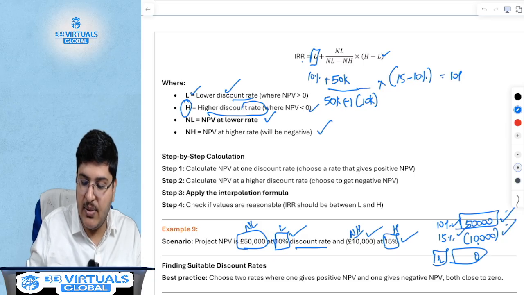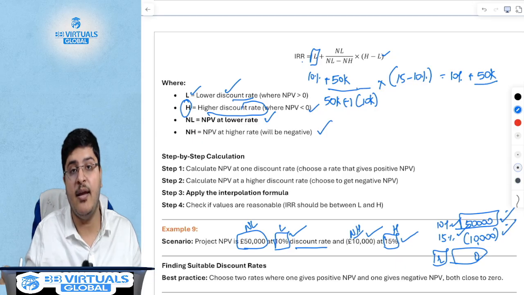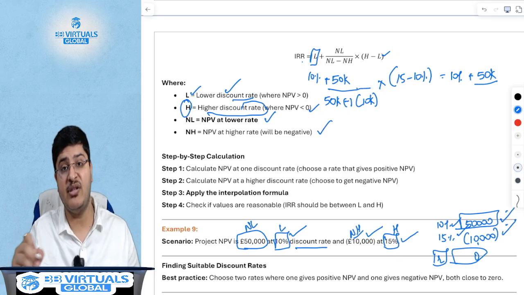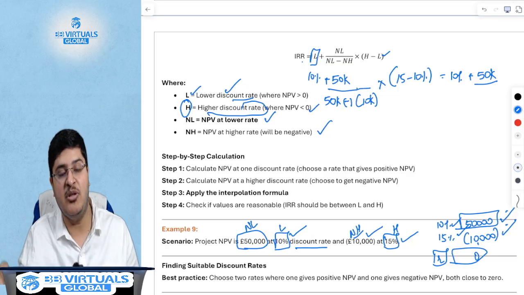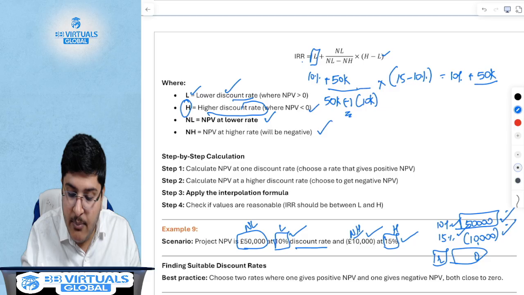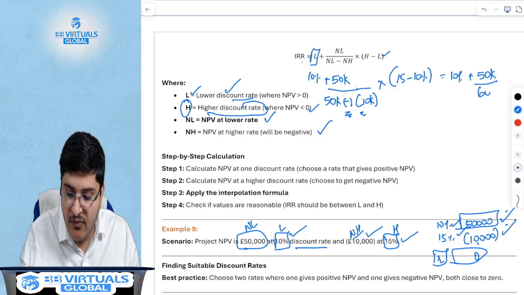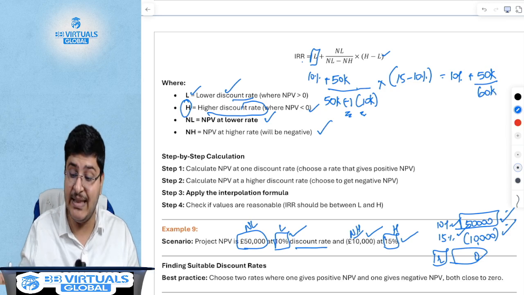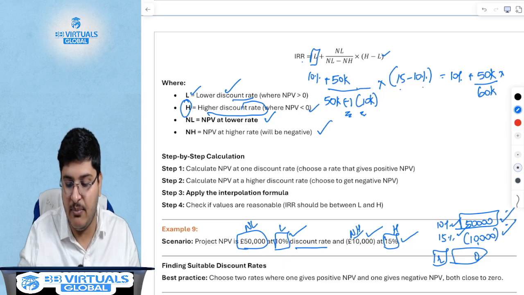This is 10% plus 50,000 divided by what is it? You have to calculate first and then watch my answer. Most of you would have calculated 50,000 minus 10,000, which is 40,000. No, this is already minus and this is minus. Minus will be plus. So it has to be 50,000 plus 10,000, which is 60,000. There's a common mistake, multiplied by 15 minus 10%, which is 5%.